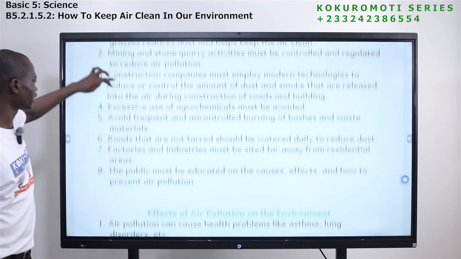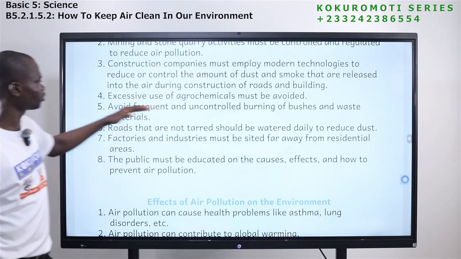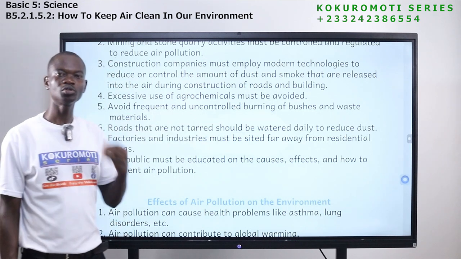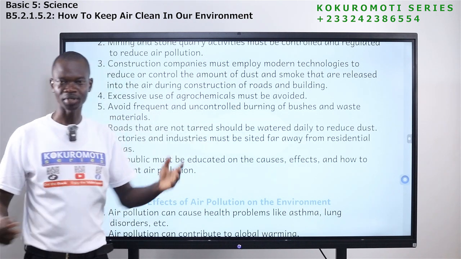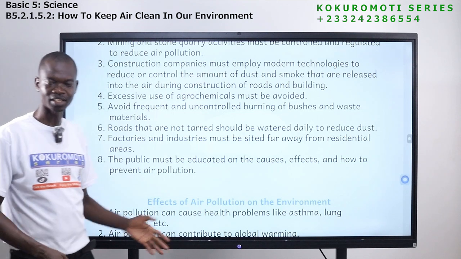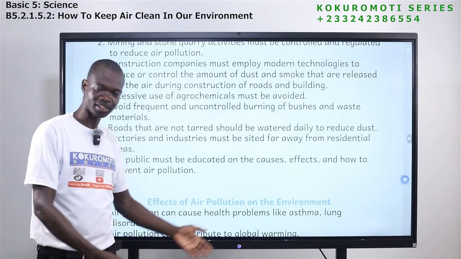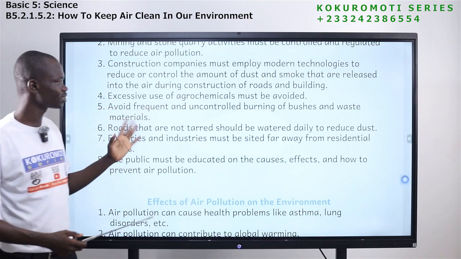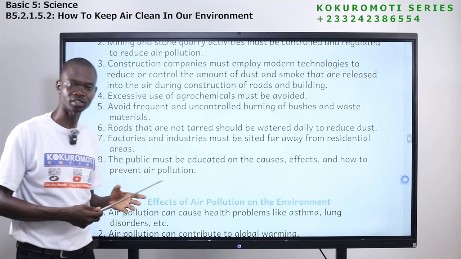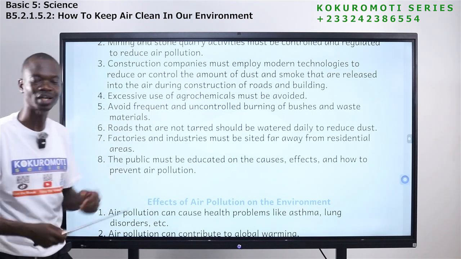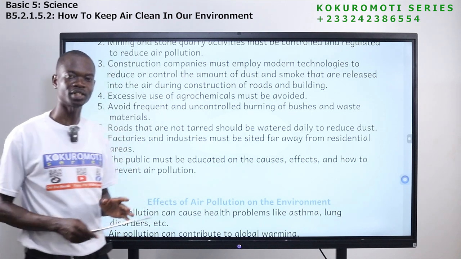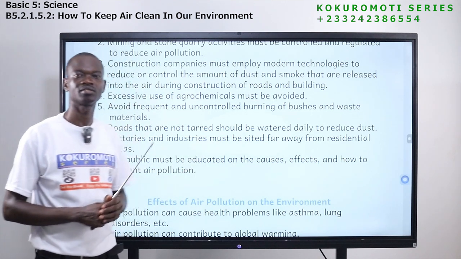Okay. The next one, excessive use of agrochemicals must be avoided. If you use too much chemicals for farming, it has its effects. And what we are saying is that this too much application of chemicals needs to be reduced. If we cannot stop it, we need to reduce it.